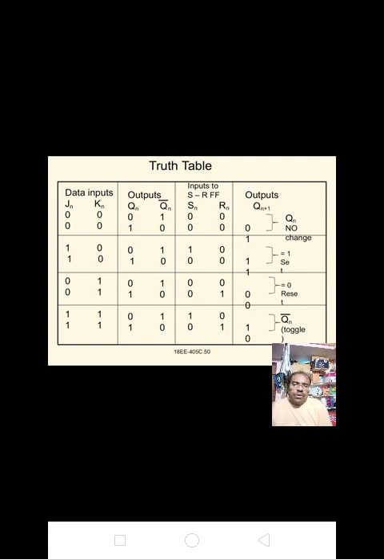Next, the truth table. Data inputs are 2. For 0 0 inputs, Qn and Qn bar are the inputs to the SR flip-flop.